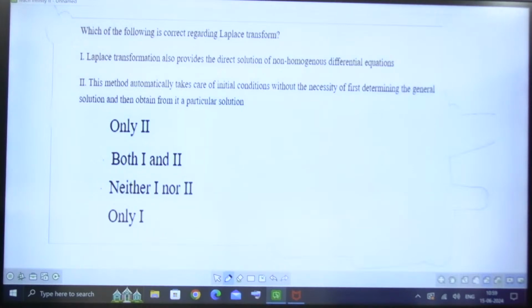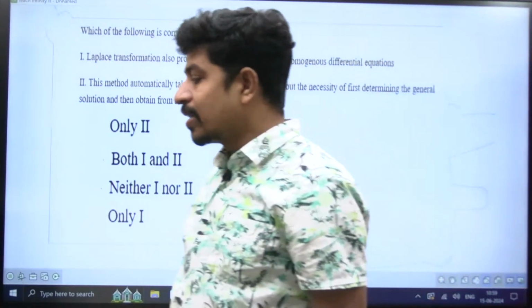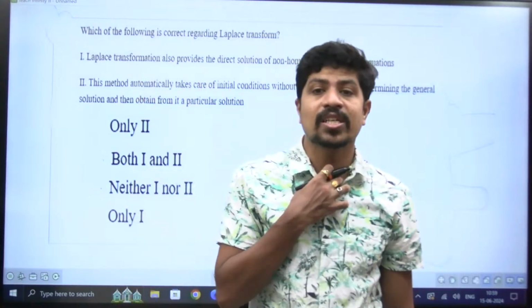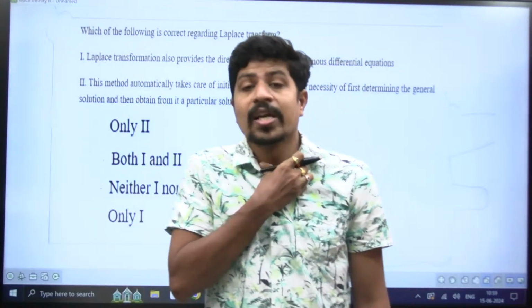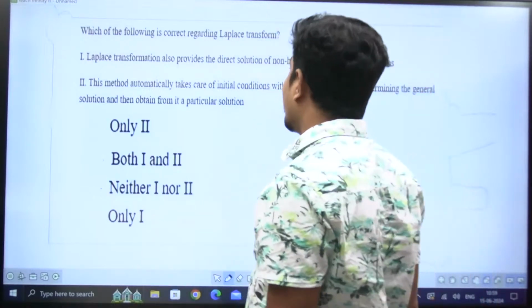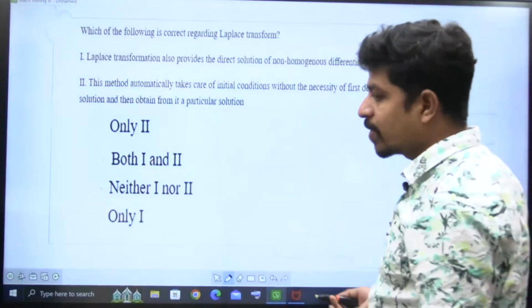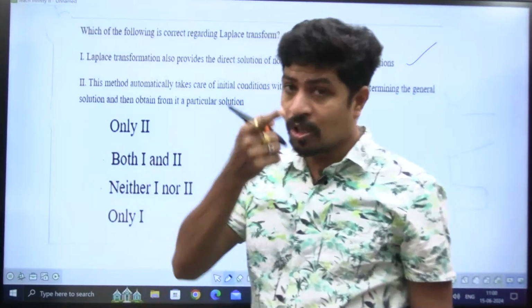There is an RC circuit where the input is not there. The circuit is working only with its initial conditions. It is called homogeneous. If I am giving some input also, that is called non-homogeneous. Laplace transform is going to give the direct solution of both.